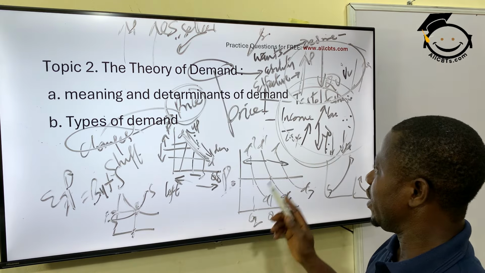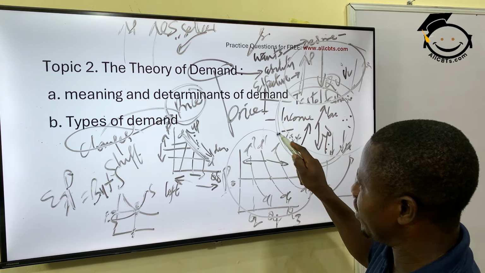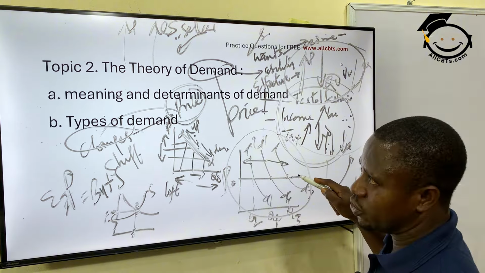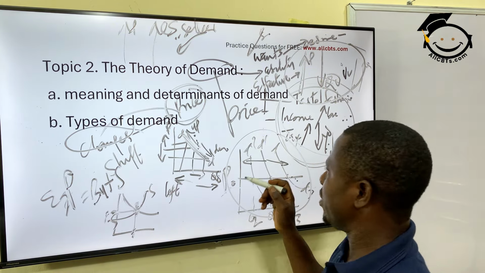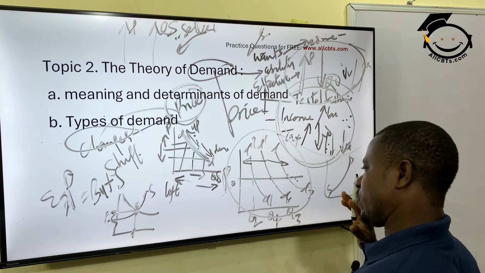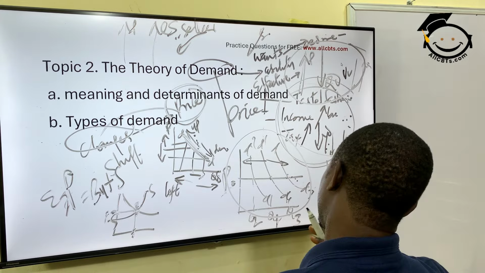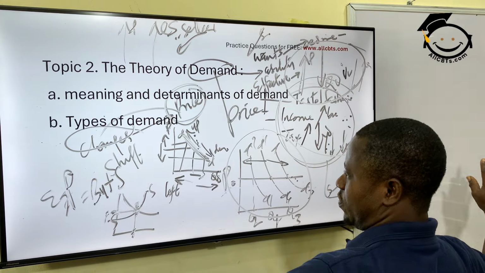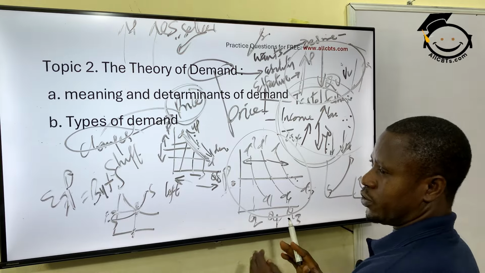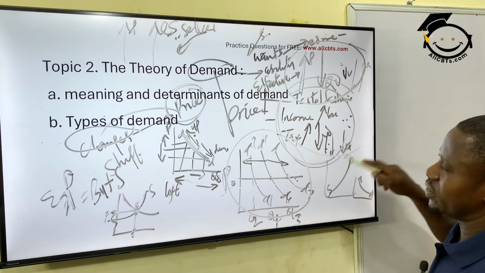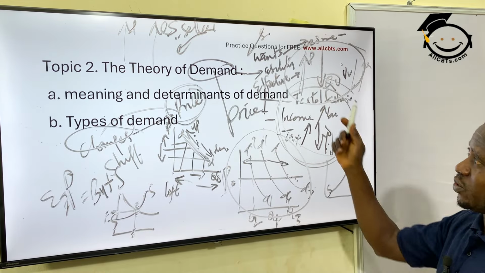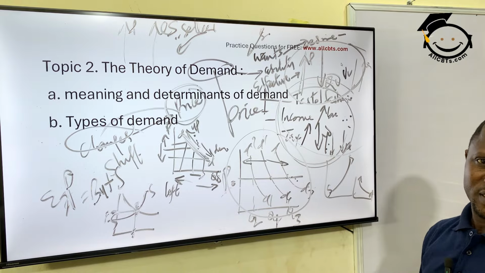So that is supply. As I explained this to you for demand, the same is also applicable to what? To supply. Okay? Rightwards or leftwards, backwards or forward shifts, either in demand or supply, are based on all these factors that I've mentioned. These factors affect both supply and demand.